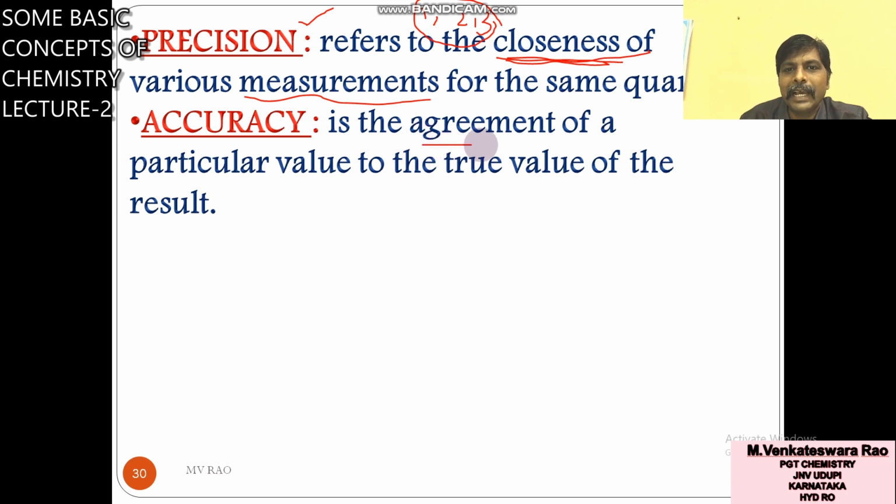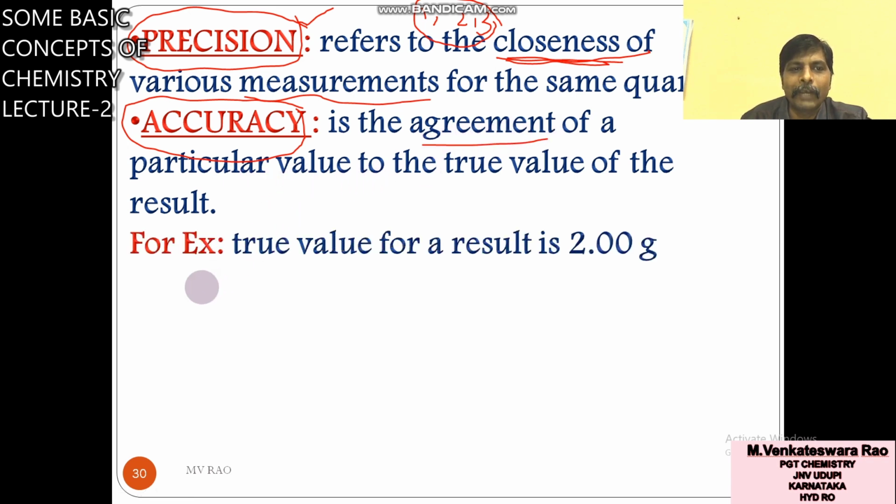Accuracy is the agreement of a particular value to the true value of the result. In meaning you may confuse them as the same, but they are not. There is some difference between precision and accuracy. Precision means closeness of various measurements. Accuracy means agreement with a particular value.